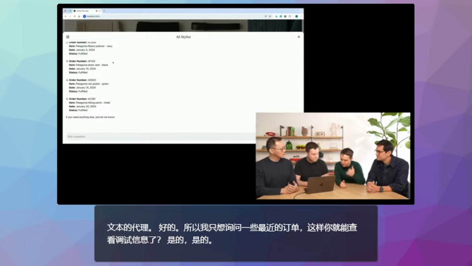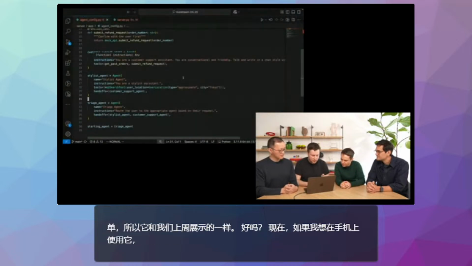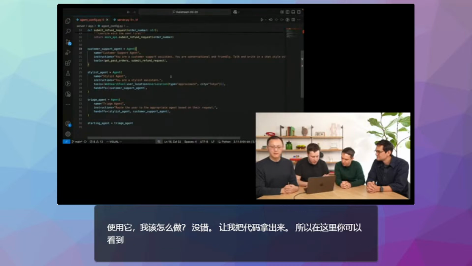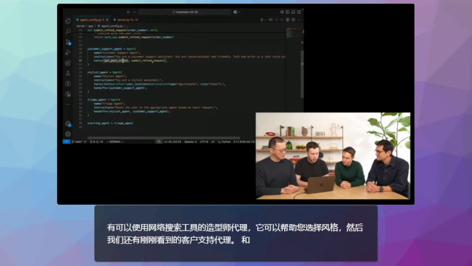Okay, now if I wanted to use this on the phone, what would I do? Exactly. So let me pull up the code. Here you can see it's the same configuration that we had last week. It's using the Agents SDK. And we have 3 agents here. We have a triage agent that receives the initial message and decides what agent is going to process it. We have a stylist agent, which has access to a web search tool. It helps you pick a style. And then we have a customer support agent, which we just saw. It has access to past orders, and it can also submit refunds.